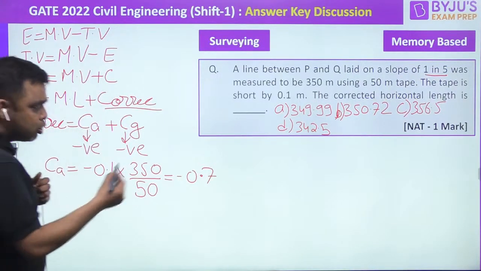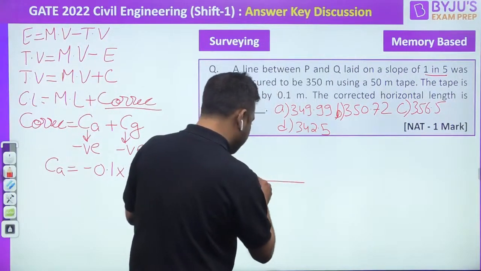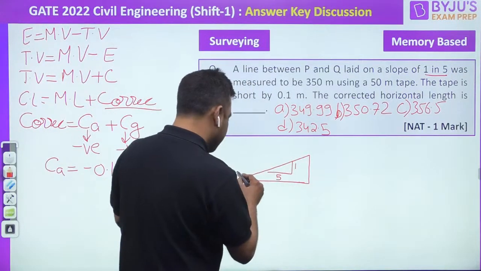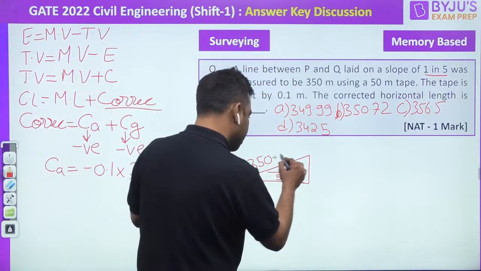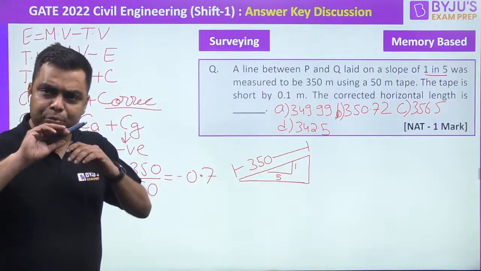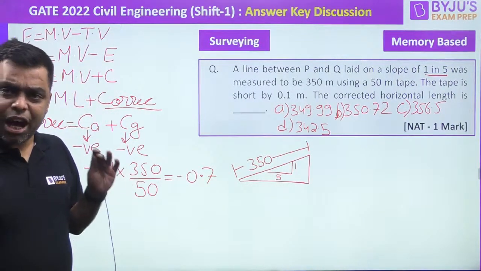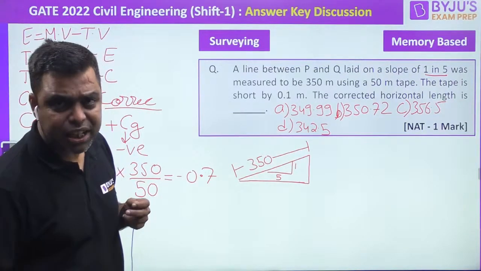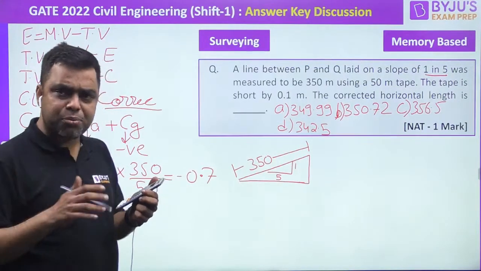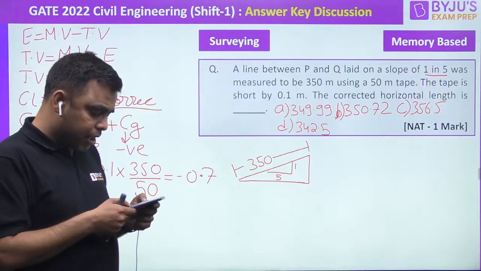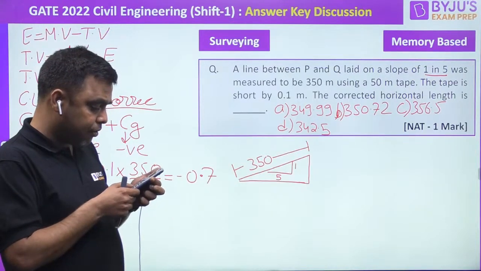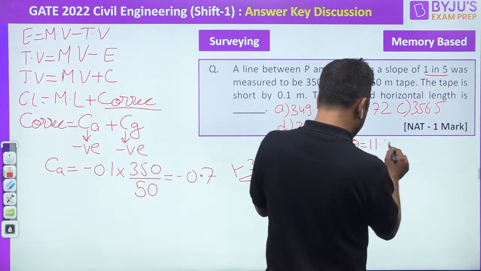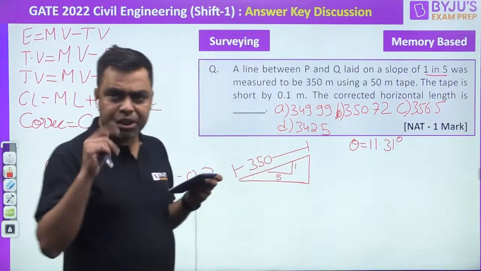Correction for slope. So for this, we have this line over here, 1 in 5, and this is 350. We have multiple ways to solve this. How do you want me to solve this, in terms of cos theta or in terms of ratio and proportion? If I solve this by cos theta, then I would simply write tan inverse of 1 by 5, that will tell me theta is equal to 11.31 degrees.